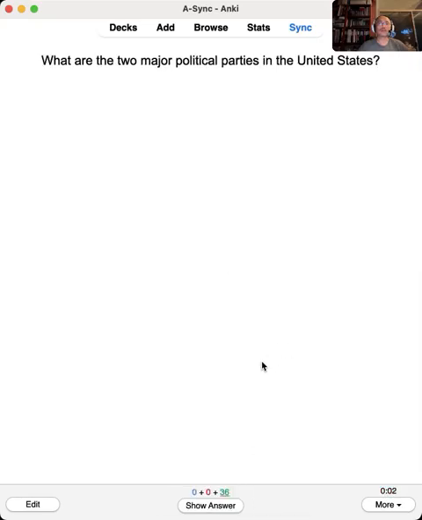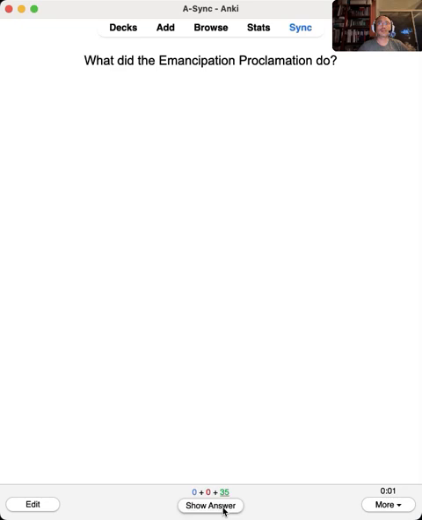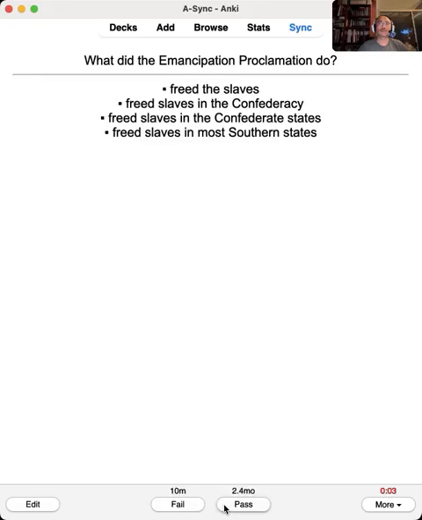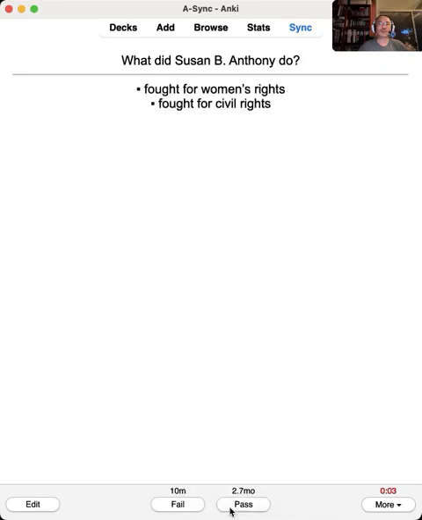What are the two major political parties? Republican Party and Democratic Party. What did the Emancipation Proclamation do? Free the slaves. What ocean is on the west coast? Pacific Ocean. What did Susan B. Anthony do? She advocated for civil rights. She fought for women's rights. Civil rights, women's rights.